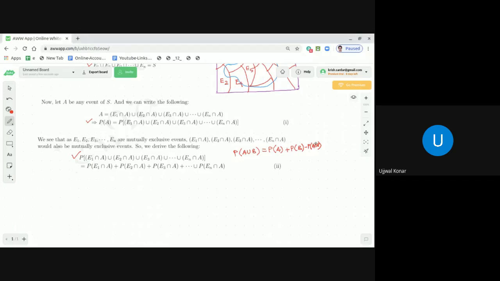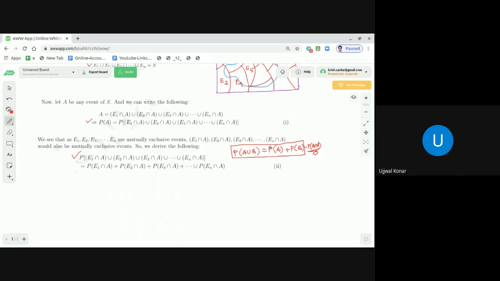We can say this value is 0. Correct? So finally, probability of A union B is equal to probability of A plus probability of B when A and B are mutually exclusive events.